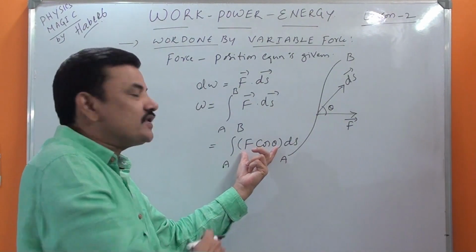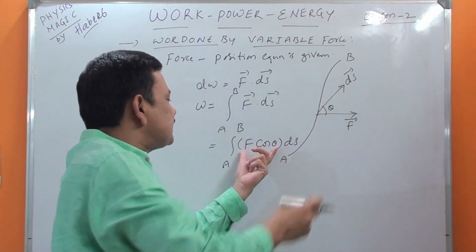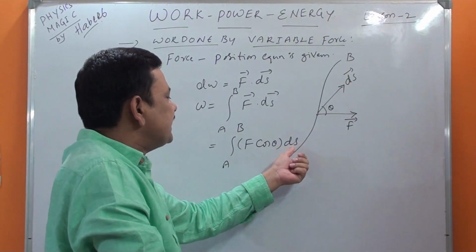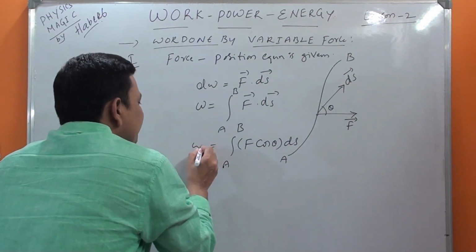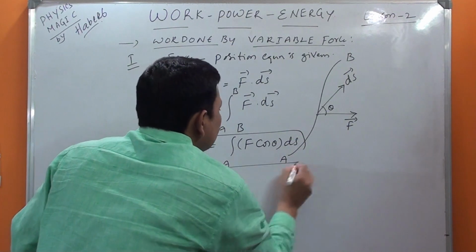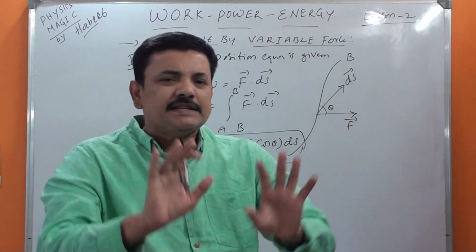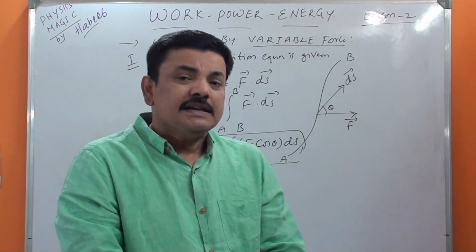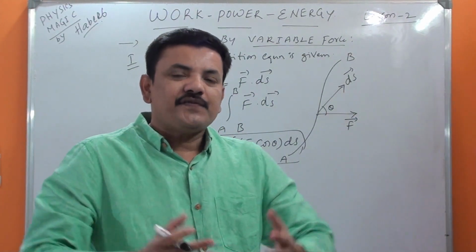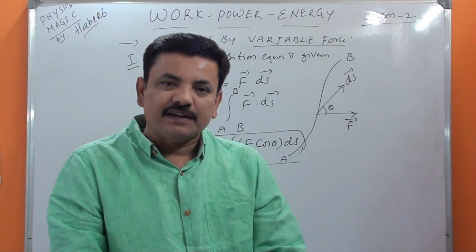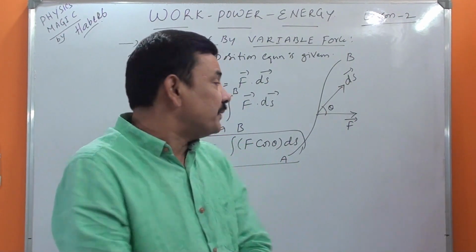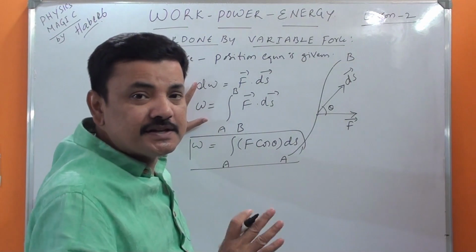So the component of force in the direction of displacement is F cos theta, and ds I have taken as it is. If you find this, you will be getting the work done by a variable force. This is one simple context. Say for example, if the rectangular components are given, how will we do it? I hope you understood this one.